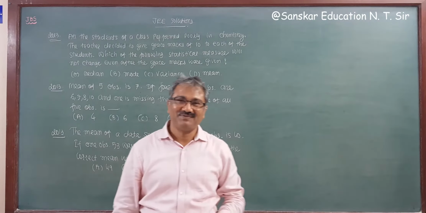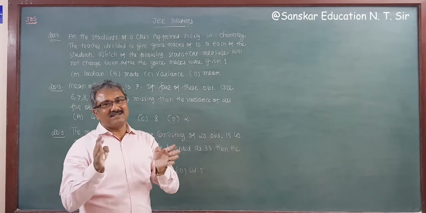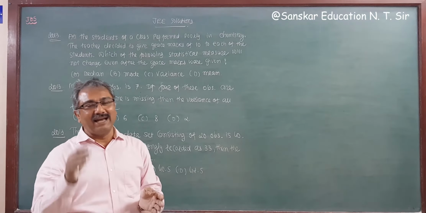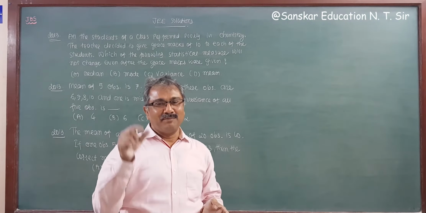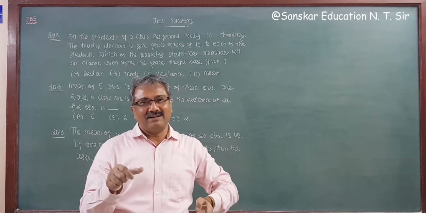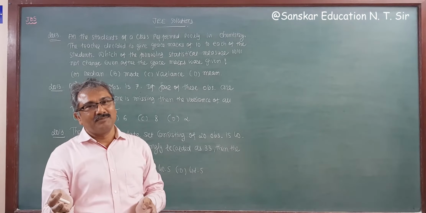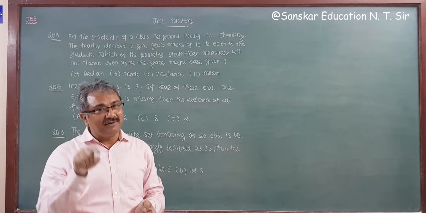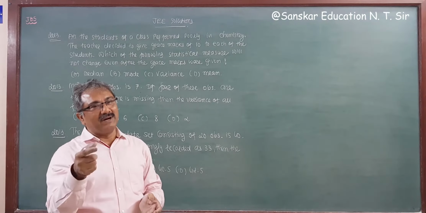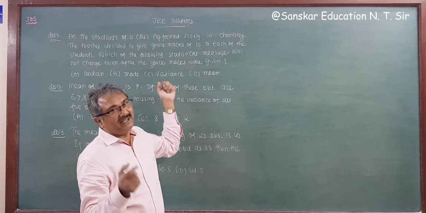You know, if observations are given and we are adding a constant k to each observation, then the mean also changes, but the variance never changes. If you multiply, it is different, but it is not a question of multiplying here.